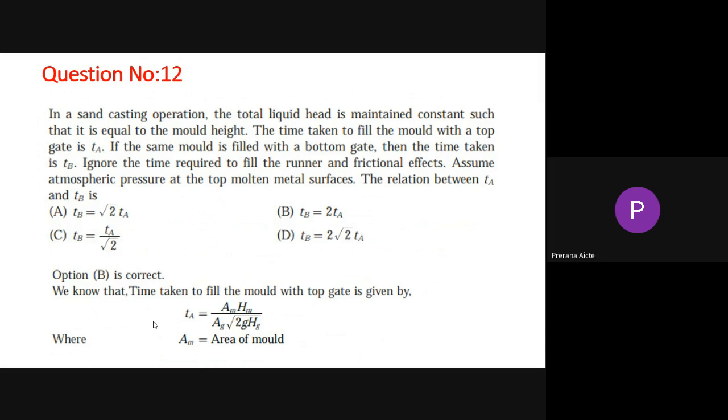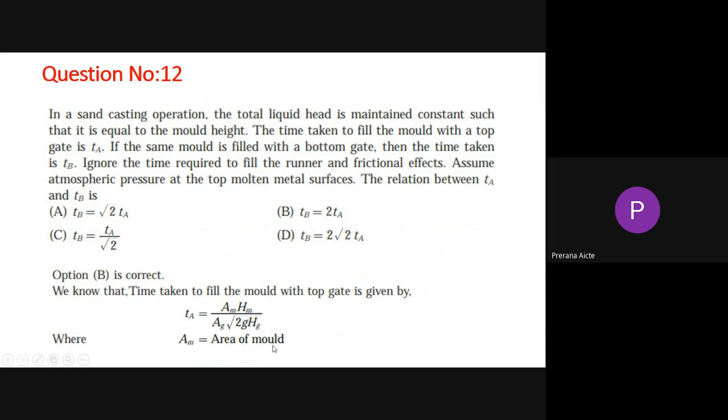Answer B is correct: TB equal to 2TA. That means whatever time the top gate takes to fill, the bottom gate will take 2 times that, TB. To understand that equation, we know the time taken to fill the mold with the top gate is given by this formula: TA equal to AM into square root of HM divided by AG into square root of 2G, where AM is the area of the mold.